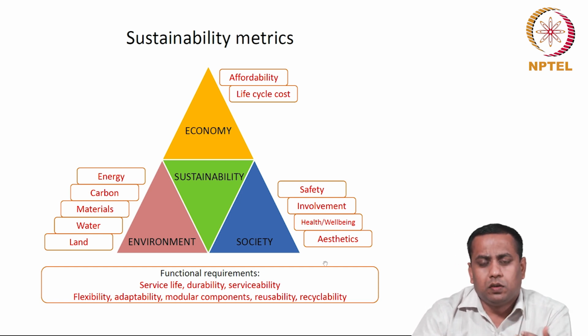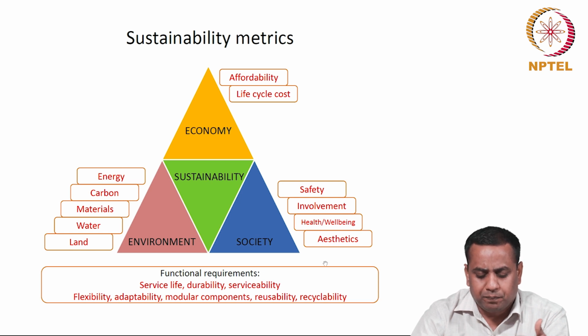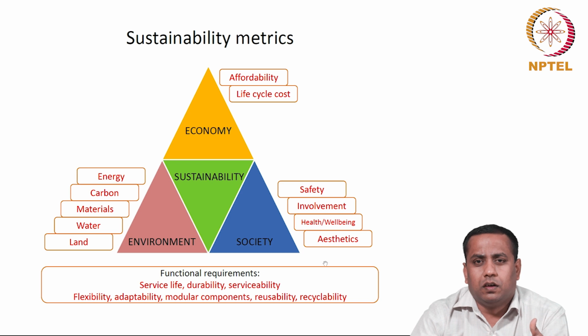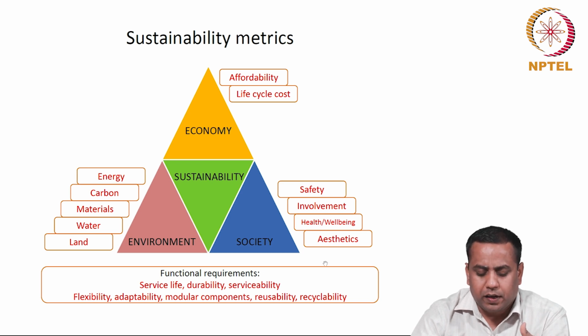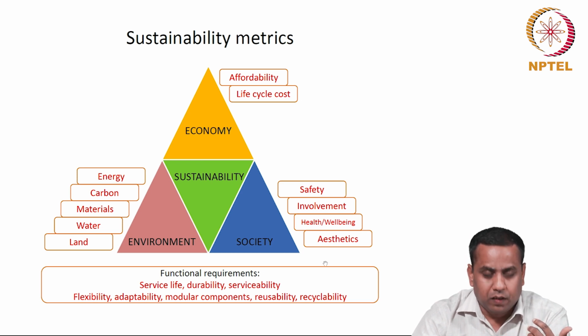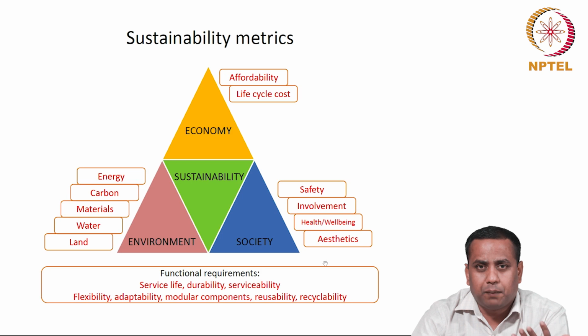In addition to the three pillars of sustainability, we also consider product specific features like service life, durability, serviceability, flexibility, adaptability, modular components, modularity of the product, reusability and recyclability and so on.